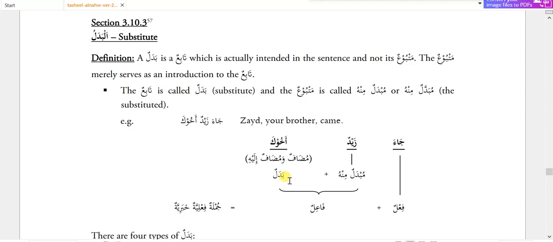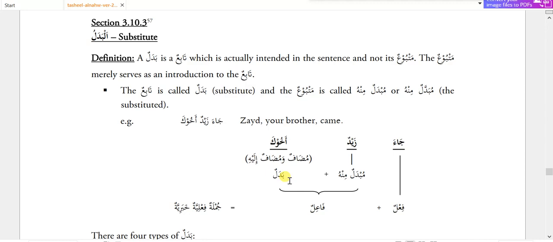In badal, the second word is either the first word itself or somehow related with the first word. For example, I have written two words and both words are either the same or they are somehow related with each other.